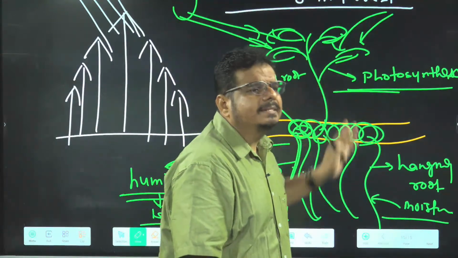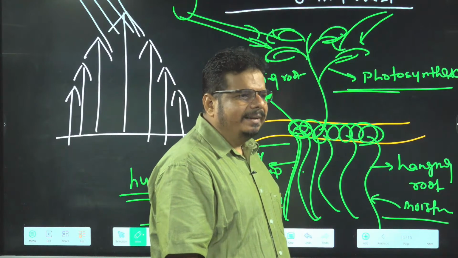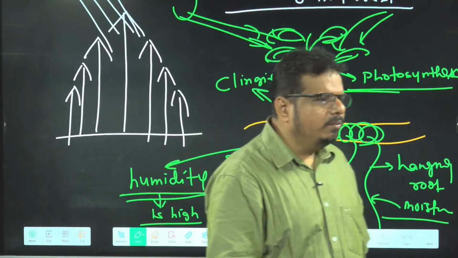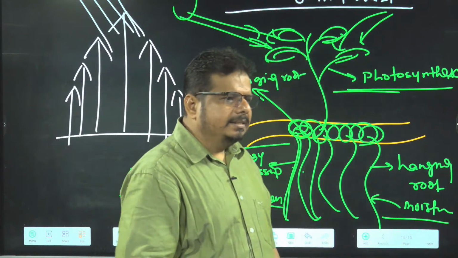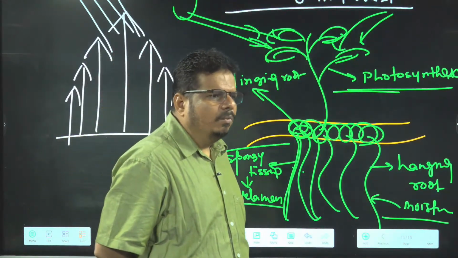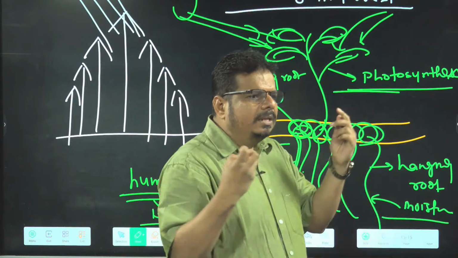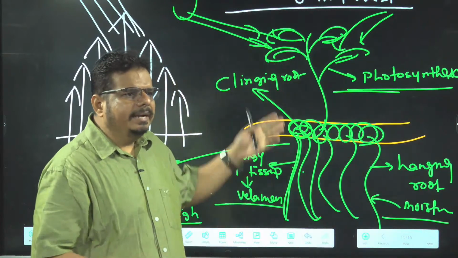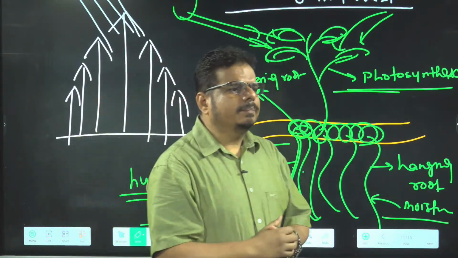So it is not a parasitic plant. You are getting the idea. It is not a parasite. It is not obtaining food and water from the plant. It is simply getting shelter there and performing its own photosynthesis. The water requirement it absorbs from the humid atmosphere. Light it is taking. It is simply taking the support of the plant.